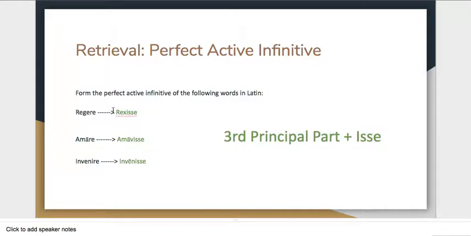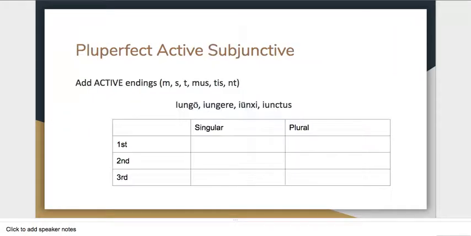So regere would become rexisse, to have ruled. Amare, amavisse, to have loved. Invenire, invenisse. The third principal part of invenire is inveni. We add a macron over that e, and we add isse, okay? Invenisse, to have found.